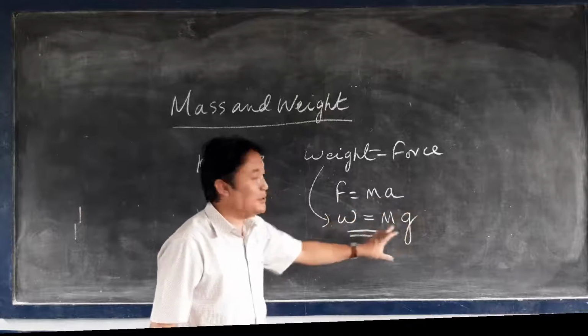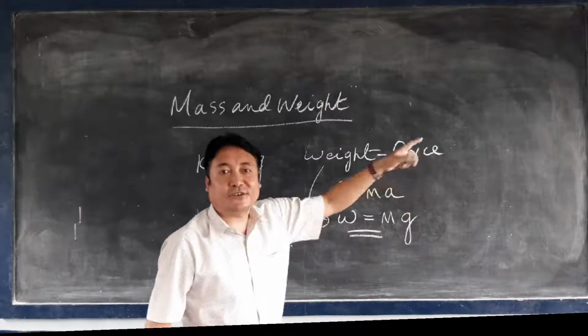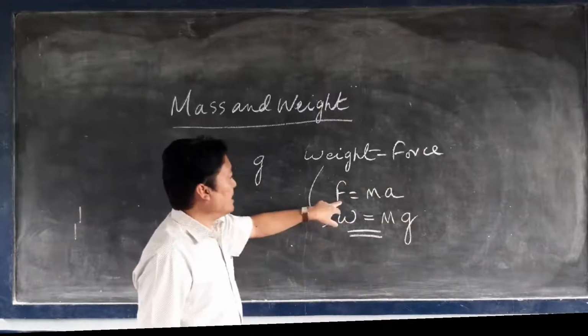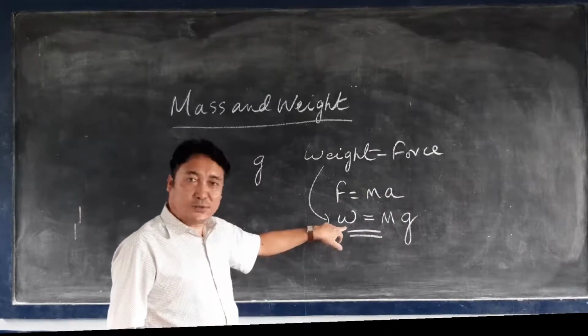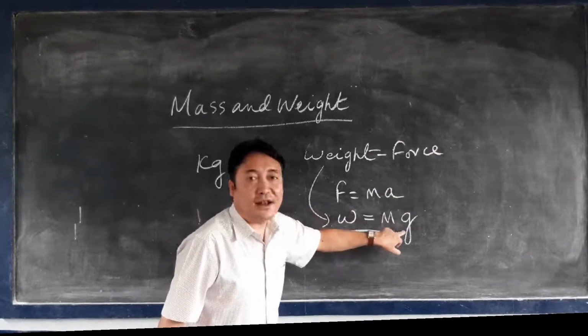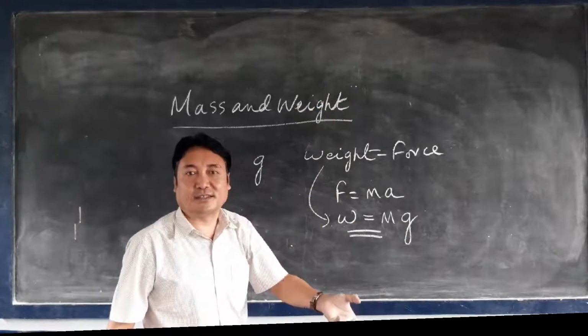Now why am I writing W equals m into g? Because weight is a force, the force with which a body is attracted by the Earth's gravity, and since we can write force equals m into a, W also we can write as m into g, instead of a I am writing g, because the weight of the body is attracted by the Earth's gravity.